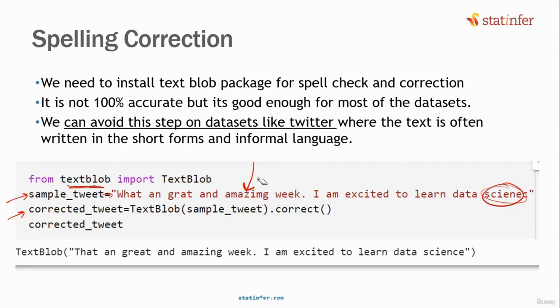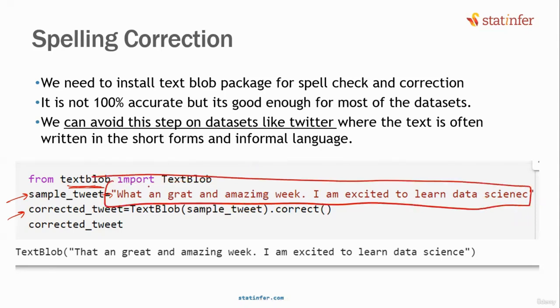But there is a problem with this TextBlob. Since it looks only at the surrounding words, sometimes in the process of making the spelling correction, it changes the whole meaning of the sentence itself. First of all, when you are doing a spelling correction, you are assuming that the person is trying to write this only. Yes or no? You are assuming that the person is trying to write amazing only. Is that an assumption or not? Tell me. But what if the person is not even thinking to write this amazing?